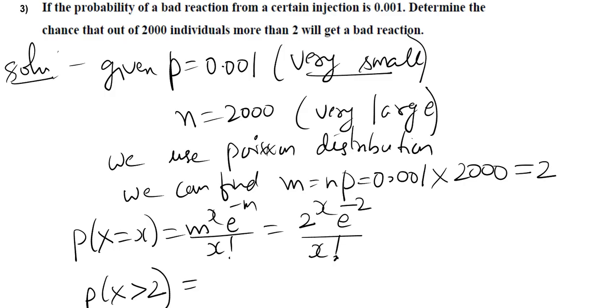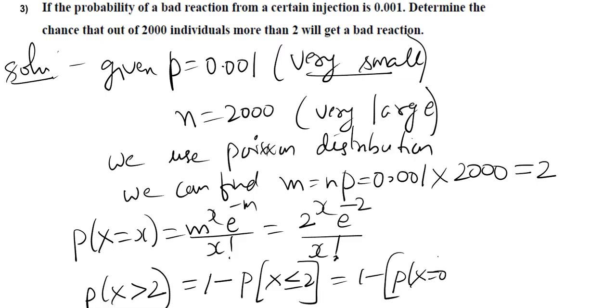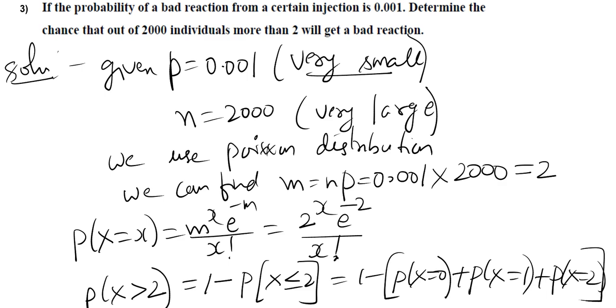More than 2 means greater than 2. Don't include 2 here. So we can rewrite it as 1 minus P of x less than or equal to 2. Less than or equal to 2 means we have 3 numbers: x is equal to 0, x is equal to 1, and also x is equal to 2, because 2 is included.